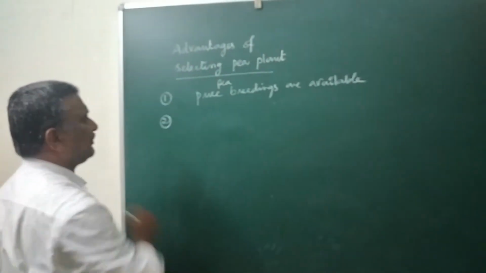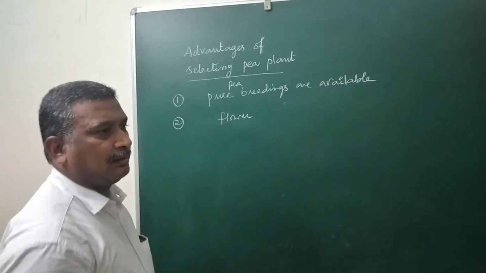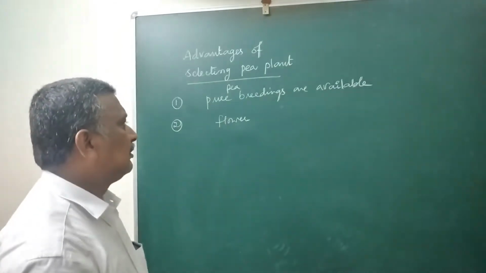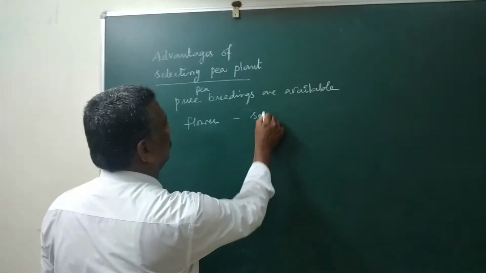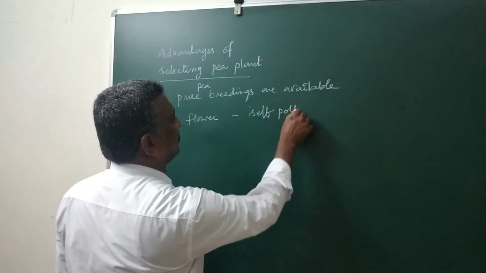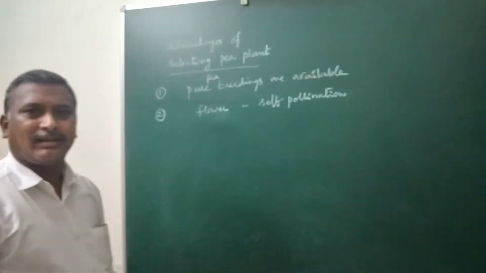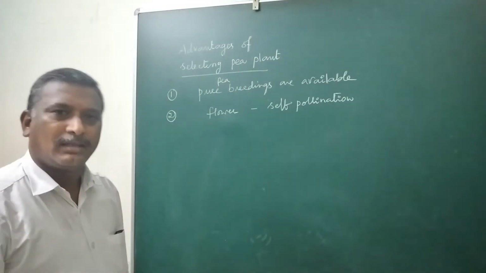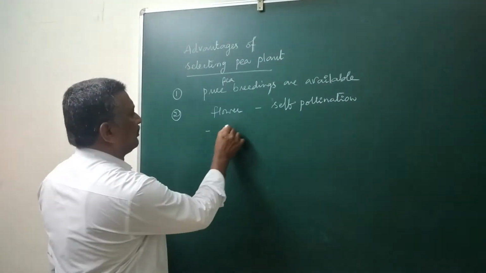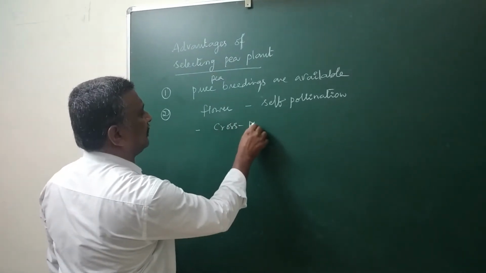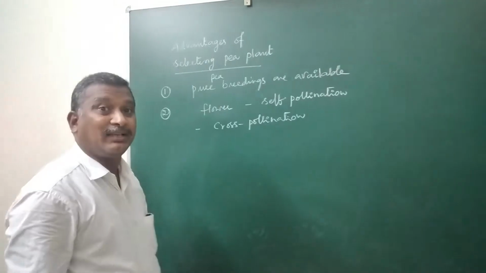Then its flowers are in a way helpful to self pollination only. Flowers remain closed and undergo only self pollination. Cross pollination may not be a difficulty.